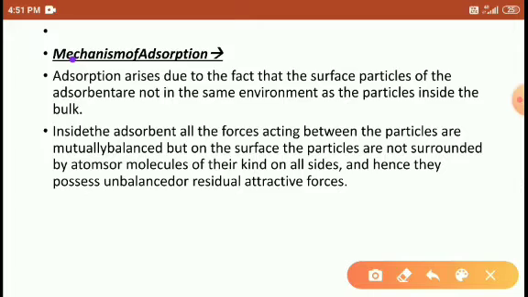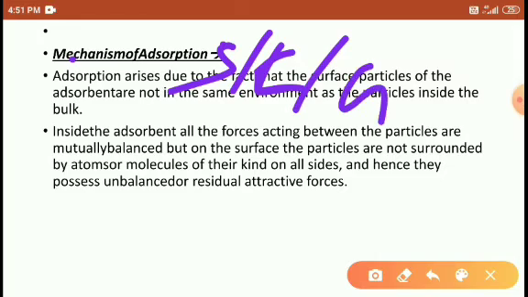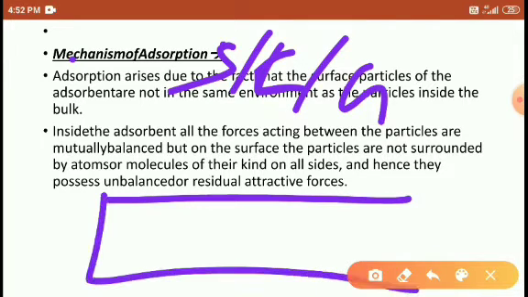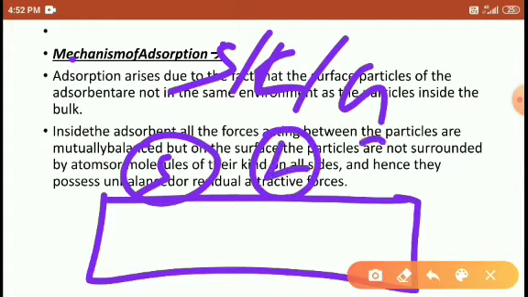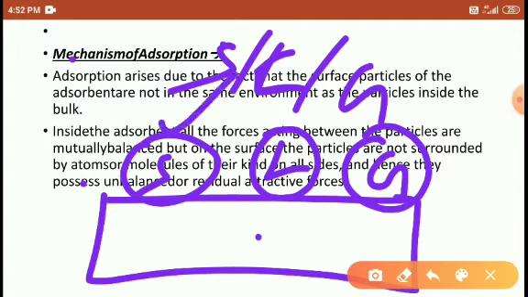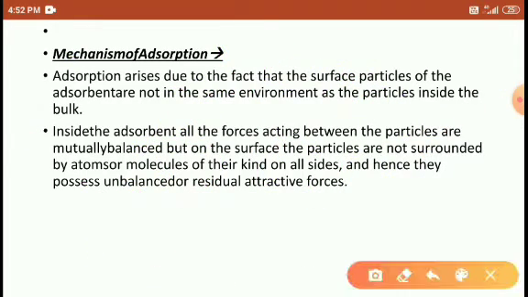Adsorption means that any particles, either solid, liquid or gas particles, occupy only the surface of a material. Any solid, liquid or gaseous particles that occupy only the surface of the material is called adsorption. Yes, students.